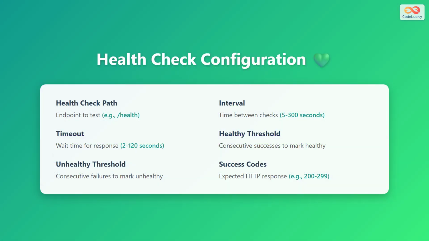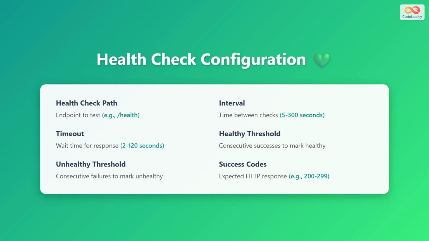Health checks are crucial for maintaining application availability. Let's look at the key parameters you can configure. The health check path is the specific endpoint that the load balancer tests, such as /health. The interval defines the time between consecutive checks, ranging from 5 to 300 seconds. Timeout specifies how long to wait for a response, between 2 and 120 seconds.